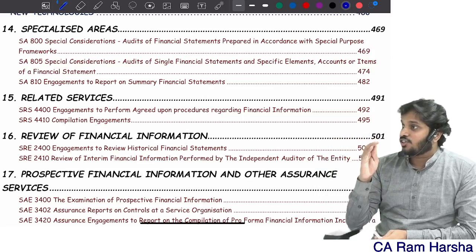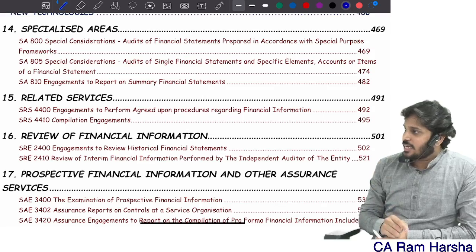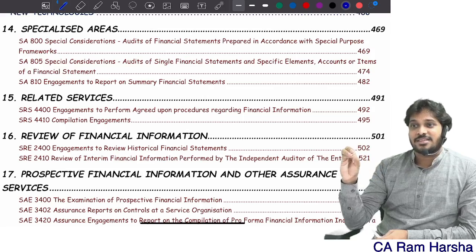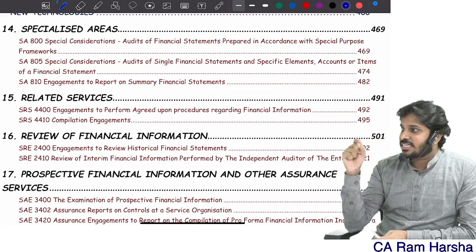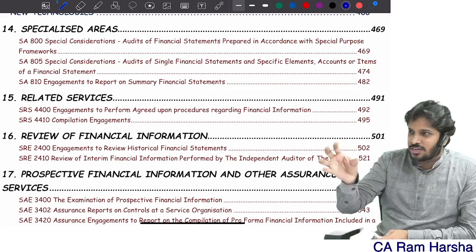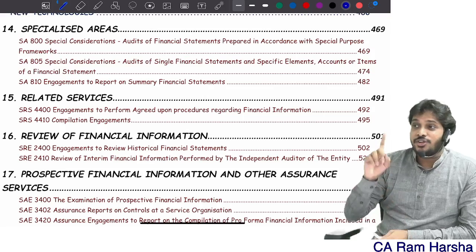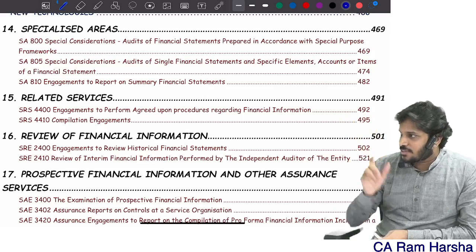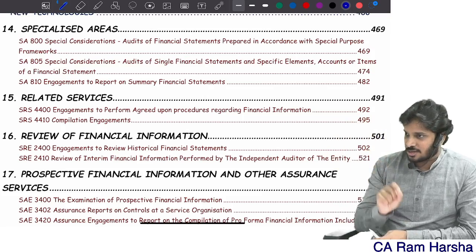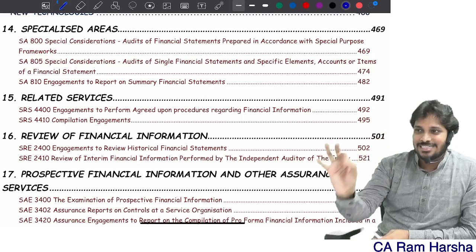Then we have the final category, non-assurance services. If you recollect professional ethics, in that there is something called management consultancy and other services. Inside that, there are some assurance services like internal audit, environment audit, energy audit, various others. Ignoring that, most of the other services are non-audit services. Most of the services covered in that management consultancy and other services definition in professional ethics are all non-audit services. All that comes under related services.